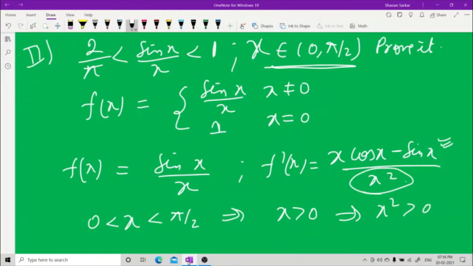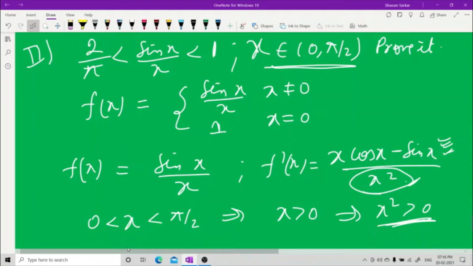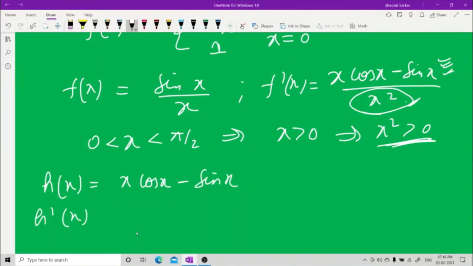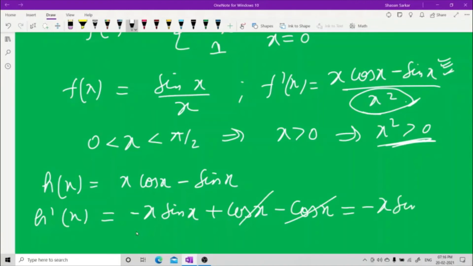We will check the numerator now. Let h(x) be equal to x cos x minus sin x. So h dash x is equal to minus x sin x plus cos x minus cos x. They cancel out and it becomes minus x sin x.